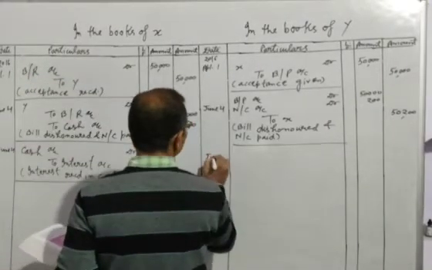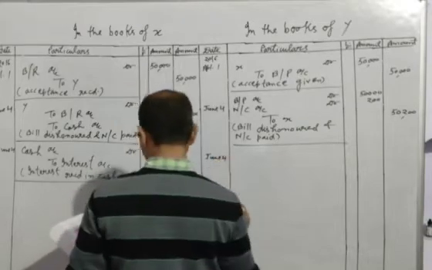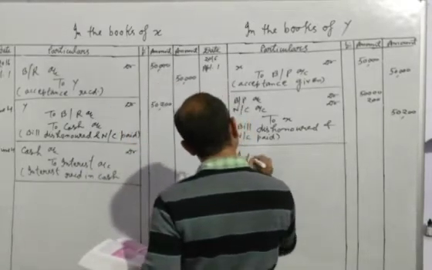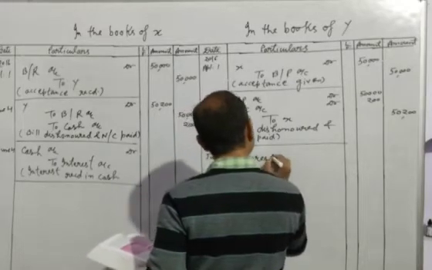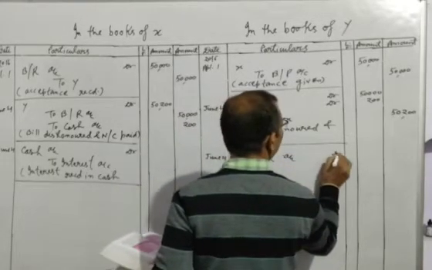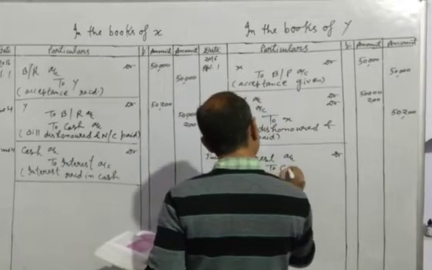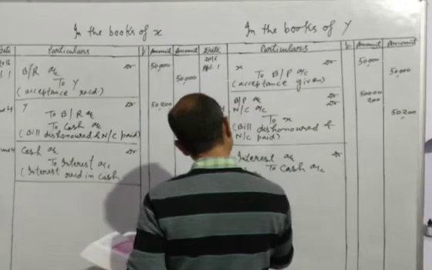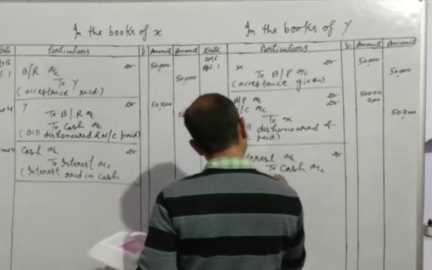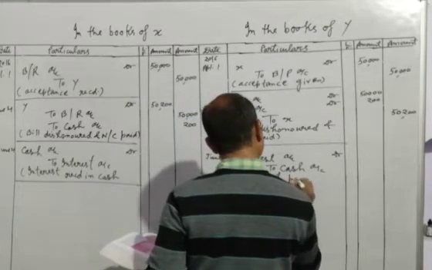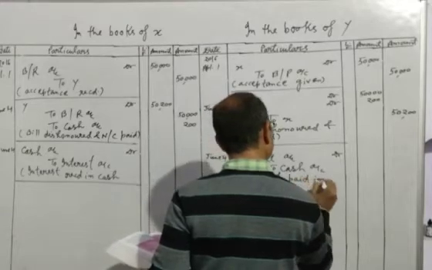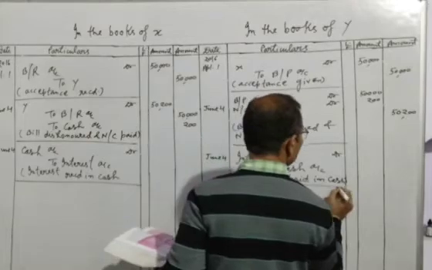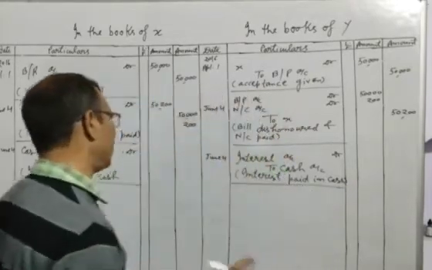Okay? And we will write here on 4th interest account debit to cash account, interest paid in cash.